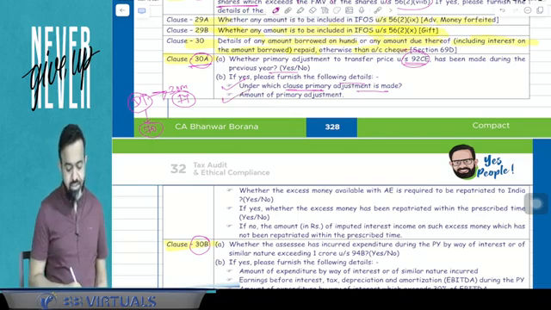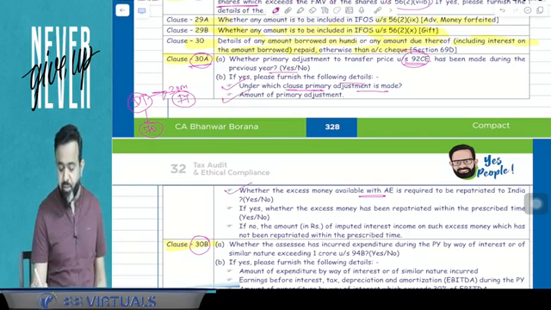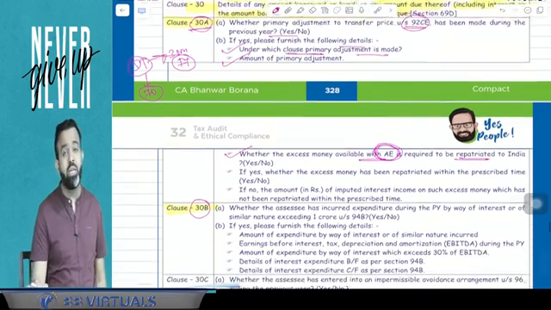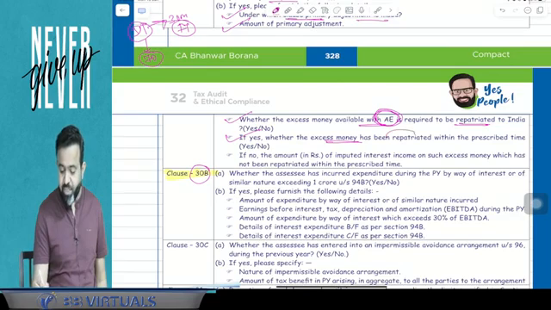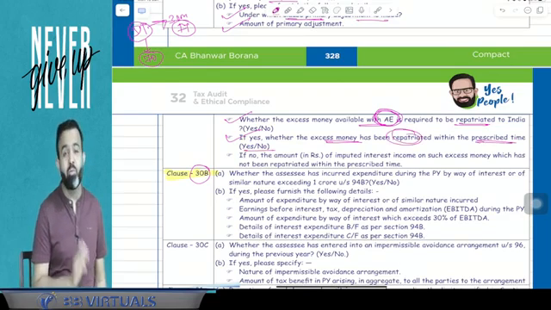Now, the amount of primary adjustment, and whether excess money available with the associate enterprise is required to be repatriated to India or not. And if yes, then whether the excess money has been repatriated within the prescribed time or not.